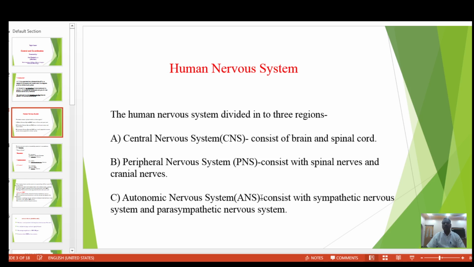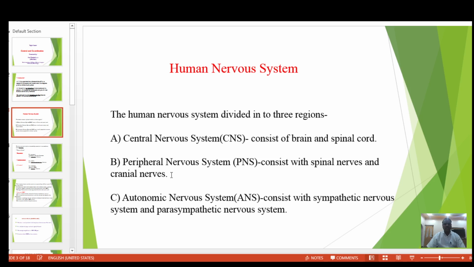It consists of two types, first the sympathetic nervous system and another the parasympathetic nervous system. So the human nervous system is divided into three regions: central nervous system, second peripheral nervous system and third autonomic nervous system.